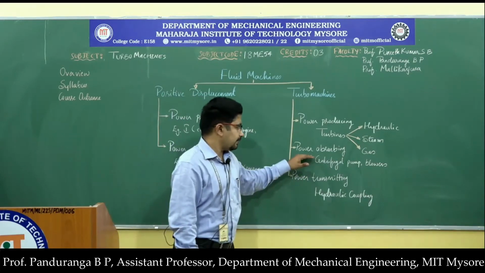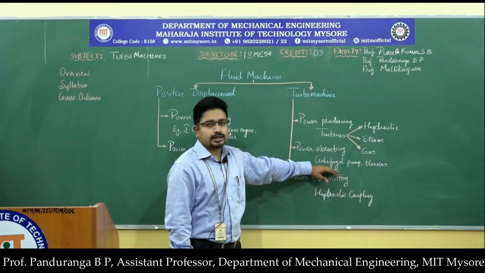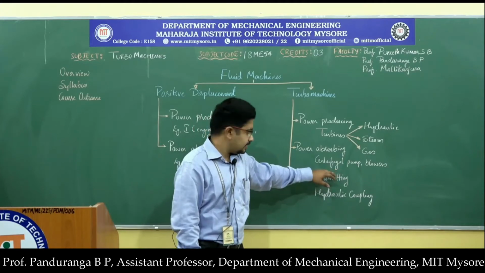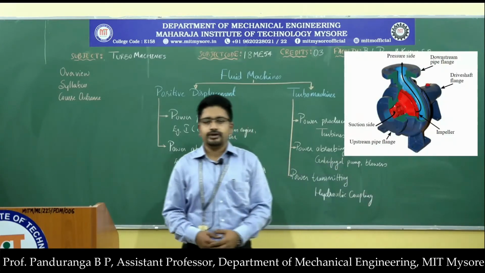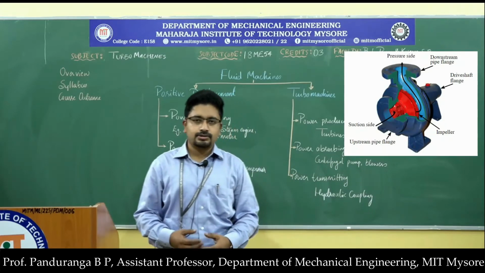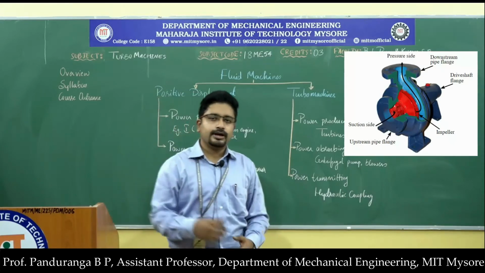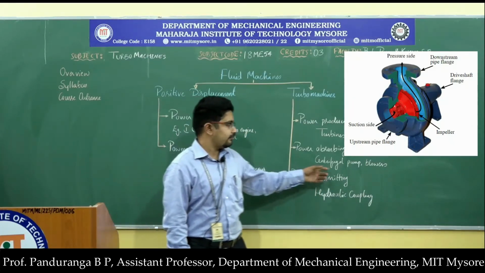Then in the power absorbing category, the most commonly used turbo machine is the centrifugal pump, which we use in our day-to-day life in our house to pump water from the sump to the overhead tank. We make use of a centrifugal pump.